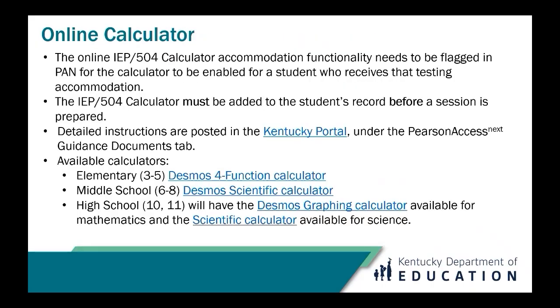DACs or BACs need to enable the online calculator functionality by setting a flag in PAN. Pearson has guidance regarding this process in the Kentucky portal. The online Desmos calculators are linked on this slide. These calculators are specific to parameters set for Kentucky and differ from the ones on the regular Desmos site. OAA encourages you to have students practice with these calculators during regular instruction and classroom assessment.